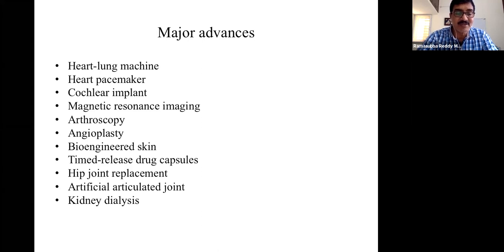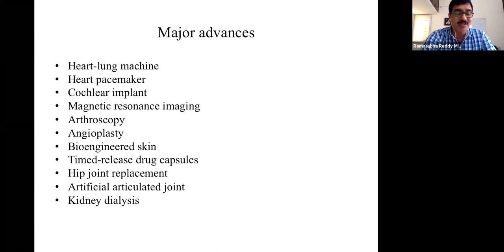That's what I said, artificial tissue, timed release drug capsules. So rather than just putting a capsule and thinking that it is delivering its activity right from the time t equal to 0, we want it to be timely. For every 4 hours, it is supposed to release a drug or something like that.